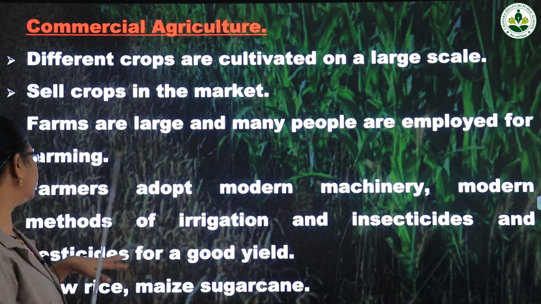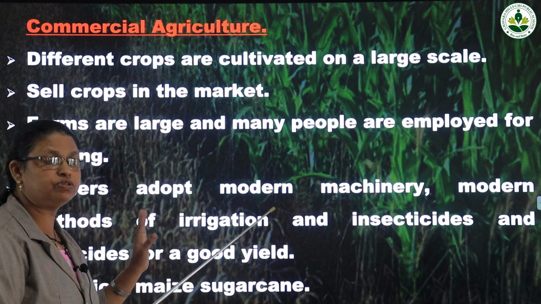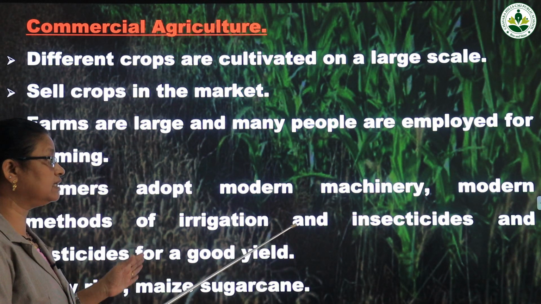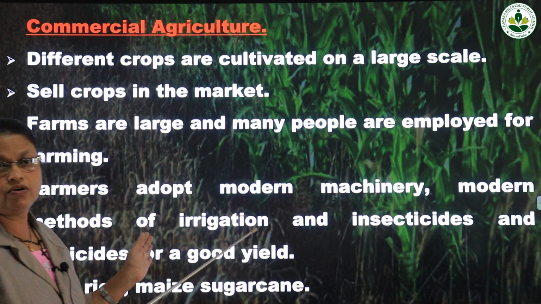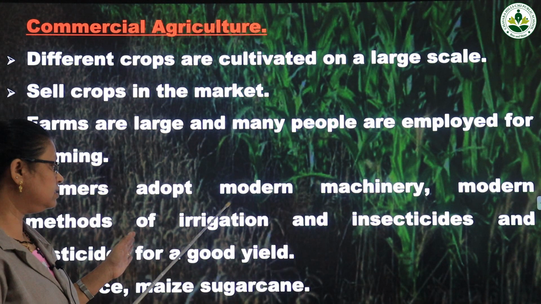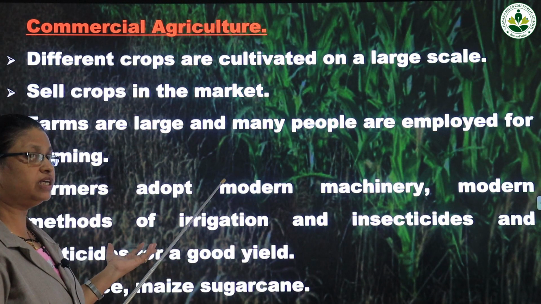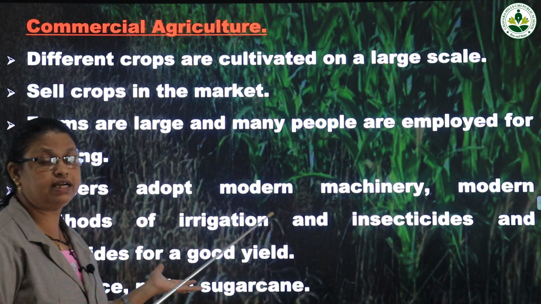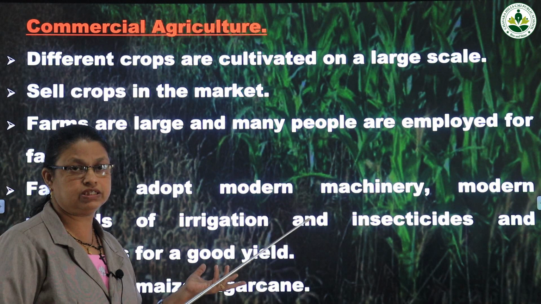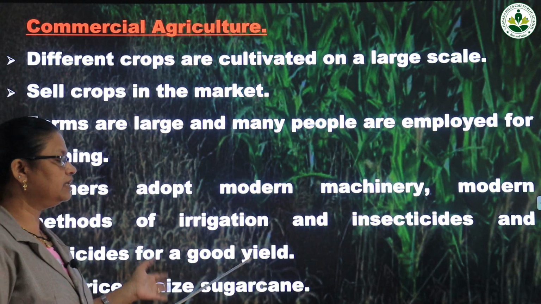Farmers adopt modern machinery, modern types of machines and modern methods of irrigation and insecticides and pesticides for a good yield. For getting good yield, all these modern machines are used, modern methods of irrigation are adopted, and they use pesticides and insecticides, and also they use chemical fertilizers and manures. Then they grow rice, maize and sugarcane.